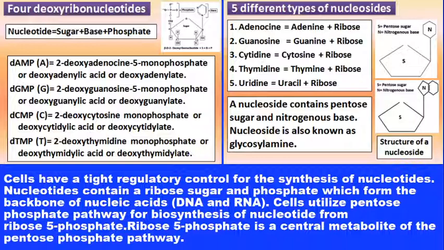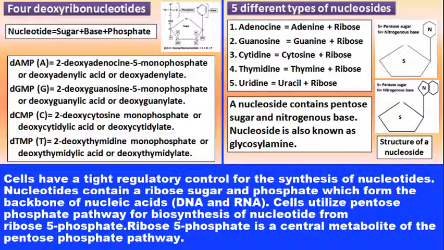There are certain differences between nucleotides and nucleosides. Nucleotides contain 3 components. One is sugar, second is nitrogenous base, and third one is phosphate. But if you remove phosphate from nucleotides, you get nucleosides, meaning thereby nucleosides do not contain phosphate.